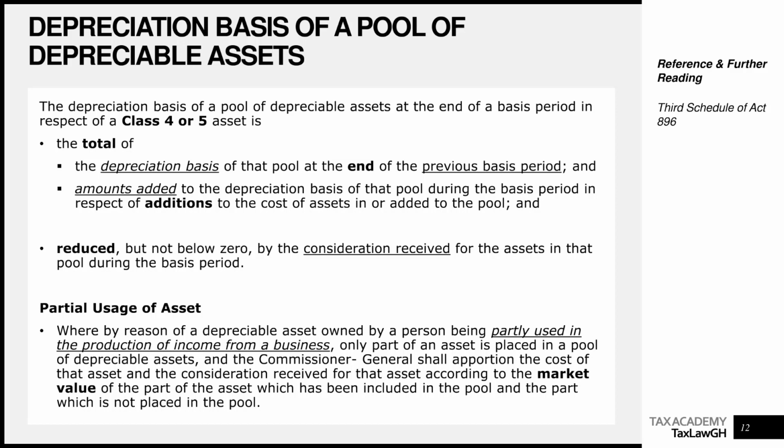Unlike 4 and 5, where if you have a building at Kaswa, if you have a building at Medina, those two buildings will be separate assets in the class 4 pool. Remember, class 4 is for buildings, structures, and similar works of a permanent nature. What we are saying here is that for class 4 and 5, because they are in their own individual sub pools within the major pool, what you need to do is to track everything on an individual basis.